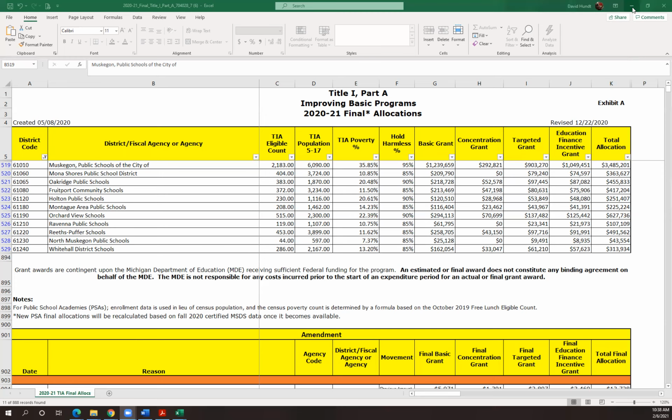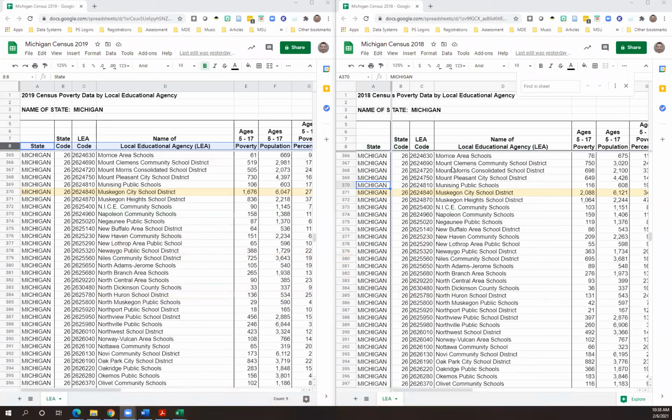So what about that census poverty memo that I was talking about earlier? I have 2 years of the census poverty data here. These are both linked in the description and the monthly communication. And by the way, when you get the memo, the census poverty data is 2 years behind. So in February of 21, or maybe it was late January, we got the memo, but that's the 2019 census poverty data. If you look at that, we get our ages 5 to 17 poverty and ages 5 to 17 population, just like was on the allocation. So they basically take these numbers and put them straight over. And so I can look between 2019 and the 2018 data, so this year's and last year's data.